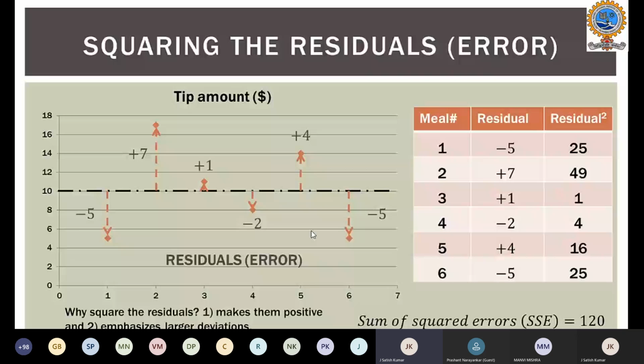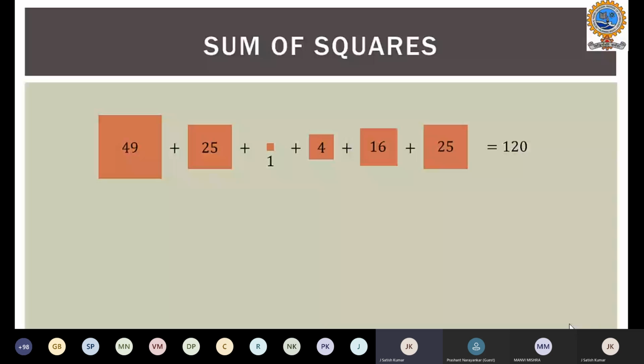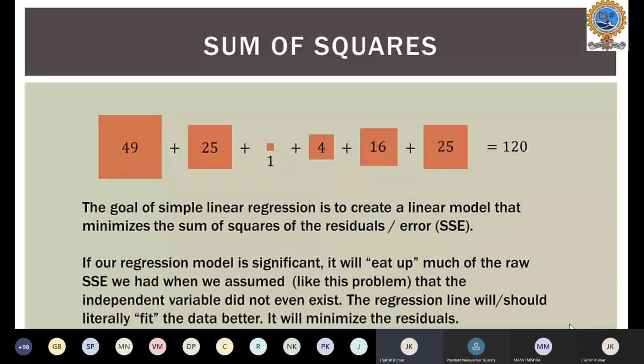When we come across a model that decreases this error, then we can say that model is a good predictor. Then we can compare: our main objective is that the sum of squared errors is as minimal as possible. How are we going to do that? We will see in the upcoming slides. When I say sum of squares, I literally mean that we square the residuals and get the value of 120.